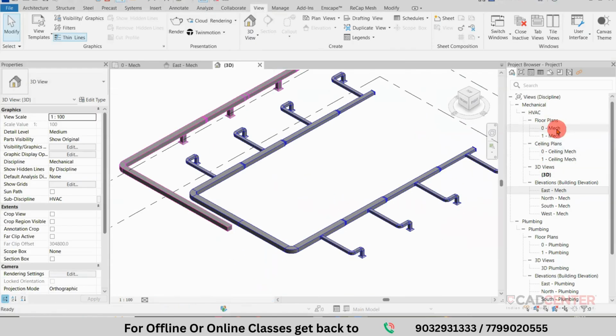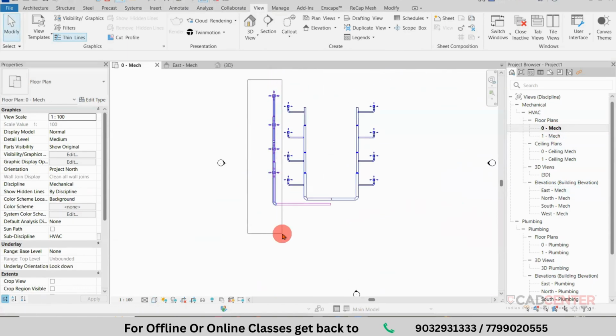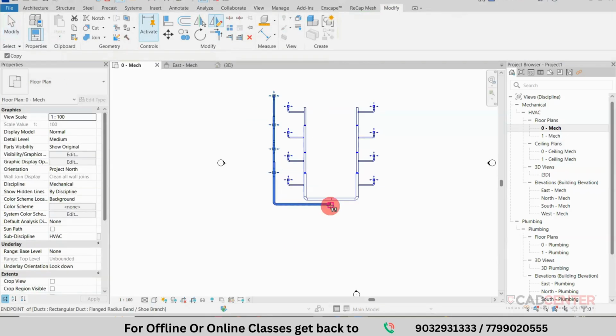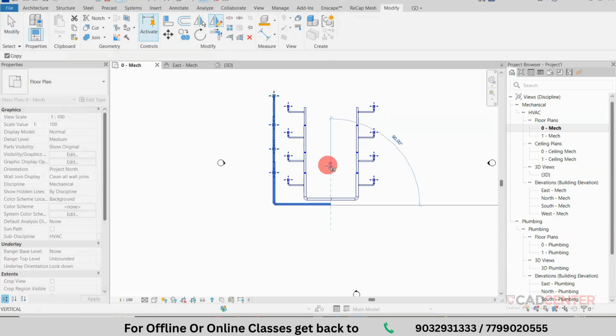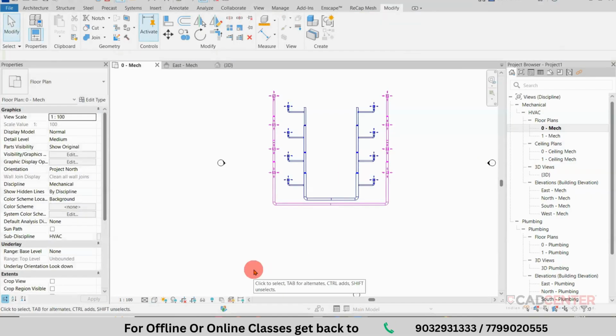The same process I am following. I am using the mirror option. So here I am selecting this object and these elements. We'll use mirror. Select the first part and the second part. It is mirrored to the opposite side. Completed.